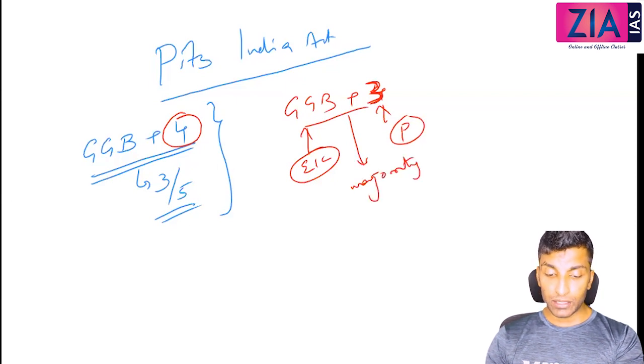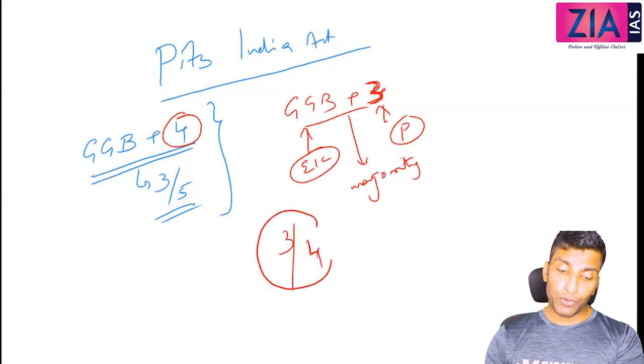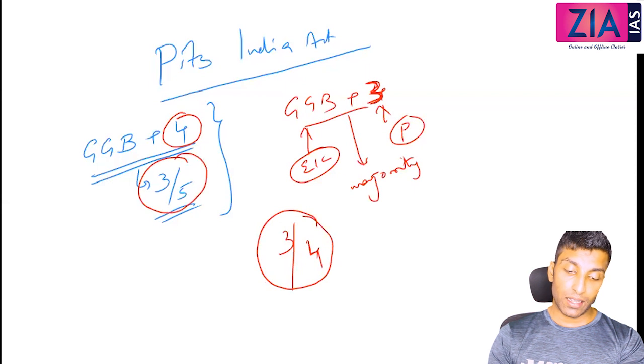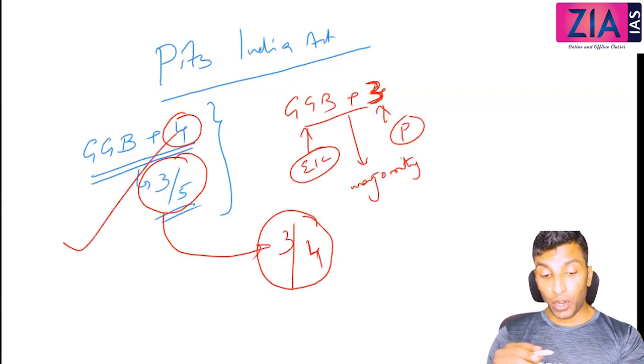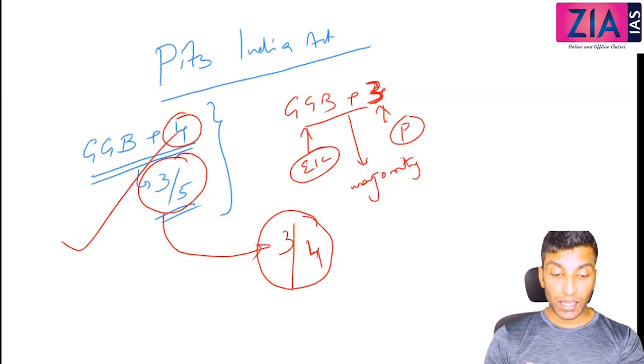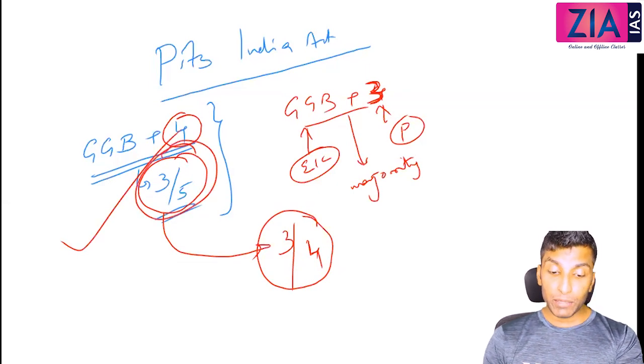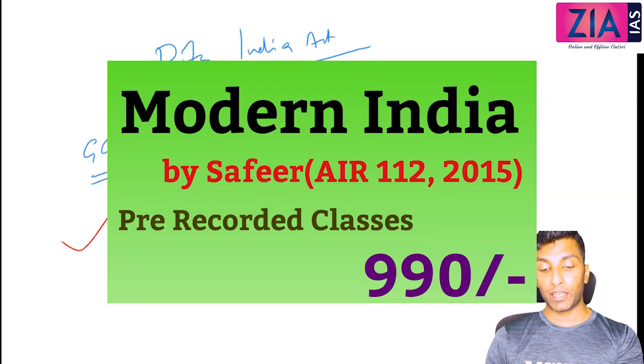So now 4 members are there. What is the majority here? 3 is the majority. Now which one is easy to get: 3 out of 5 or 3 out of 4? 3 out of 5 is easy to get. So if you are not able to get the majority with 3 out of 5, how can you get majority with 3 out of 4? That is a bigger question.